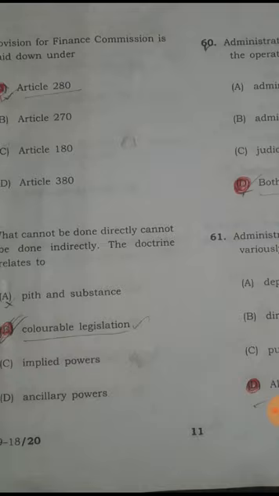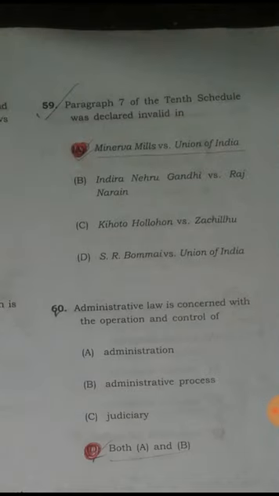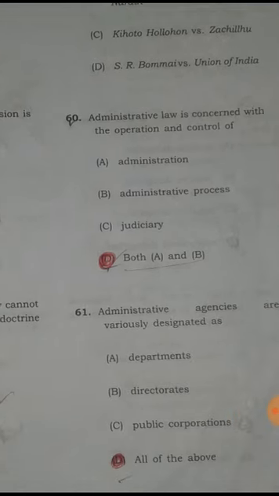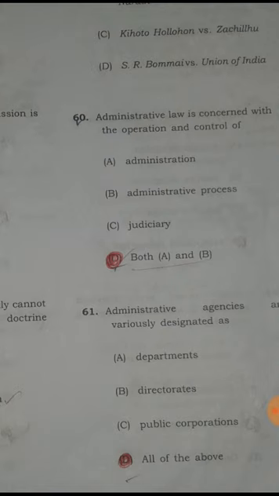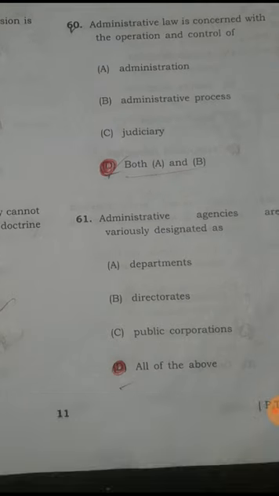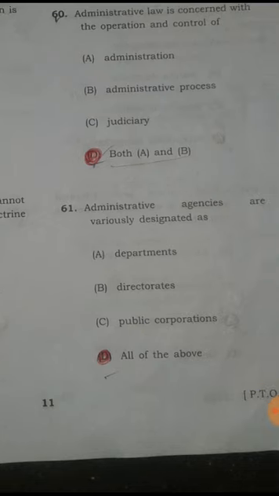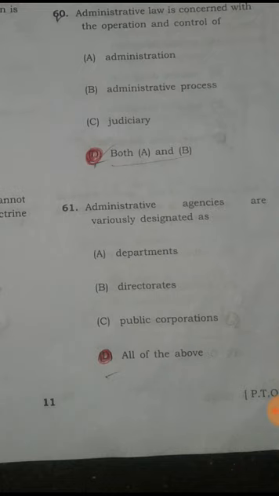Question number 59. Paragraph 7 of the 10th schedule was declared invalid in Minerva Mills versus Union of India. Question number 60. Administrative law is concerned with the operation and control of both A and B. That means answer number D. Question number 61. Administrative agencies are variously designated as... Here the answer is all of the above.